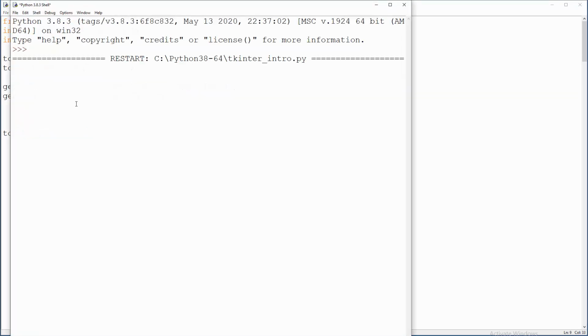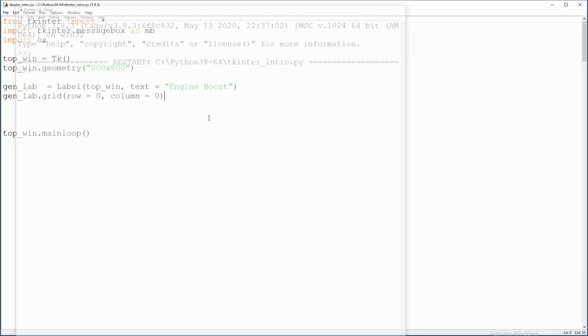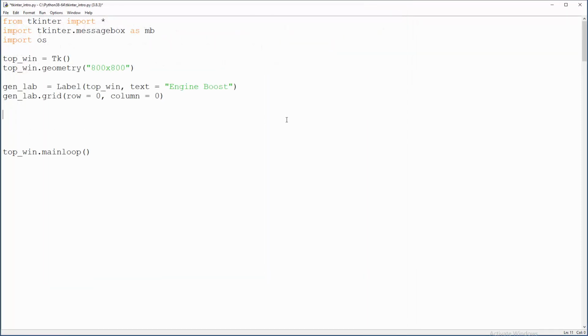Let me check what's happening. F5, okay, you know that, nothing special here. So now we need to store the result of the checkbox somewhere in the first place. So let's just call it turbo, like a turbo boost for 10%, and of course this will be an integer, IntVar. You can read about this in the documentation, and this is one boost level. Turbo 20 will be the second boost level, so we have a place where we will store the status from real life when we click that button. Okay, so this is just preparation.